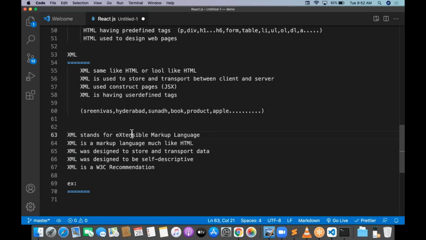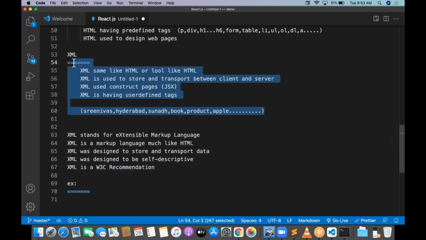XML stands for Extensible Markup Language. XML is a markup language, much like HTML. XML was designed to store and transport data. XML is designed to be self-descriptive. XML is a W3C recommendation. Two points got added; I wrote some more points without going with W3Schools, but W3Schools also gives a definition for XML.